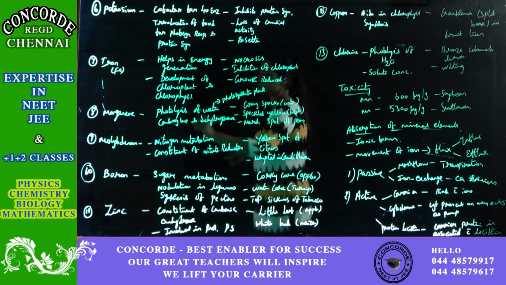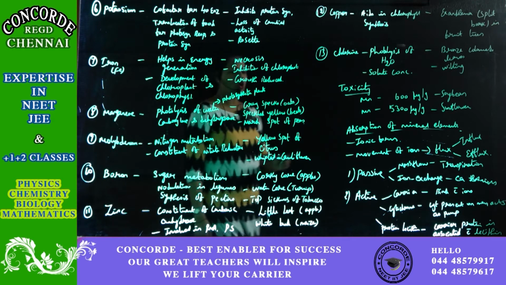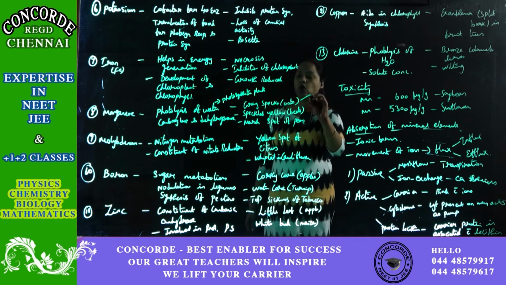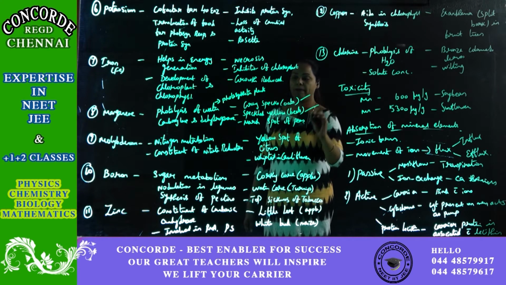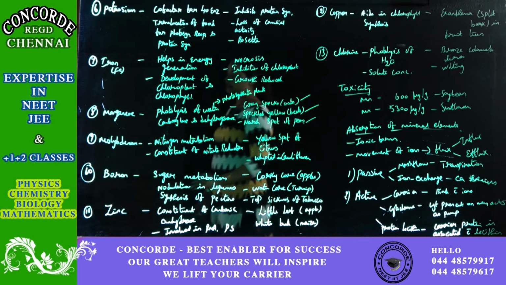If manganese is not given in sufficient amount, it will cause gray specks in oats, speckled yellow in beets, and marsh spot of peas in pea plants. All these will be the deficiencies.